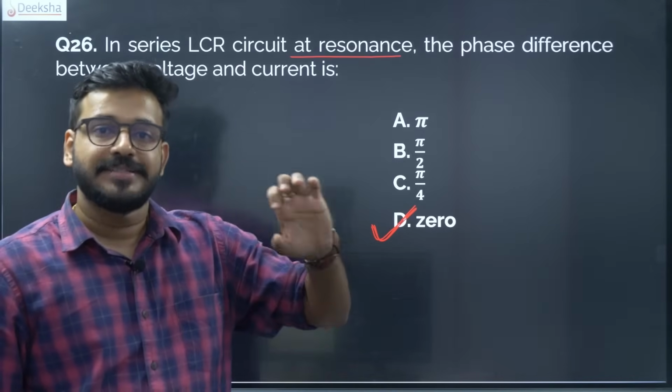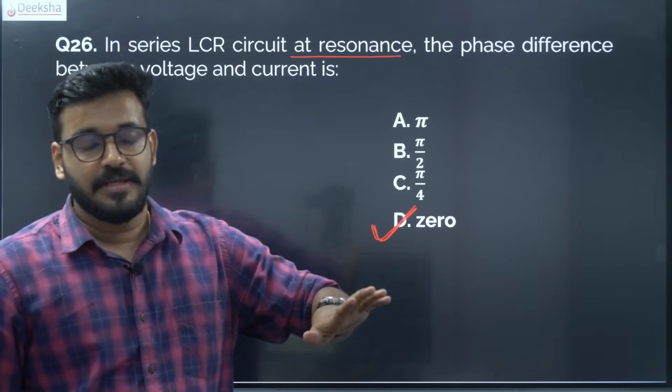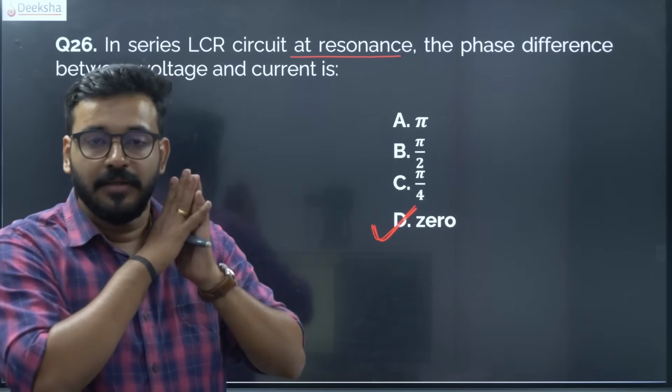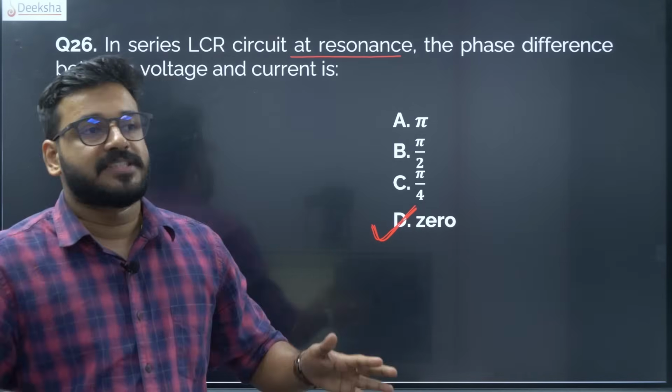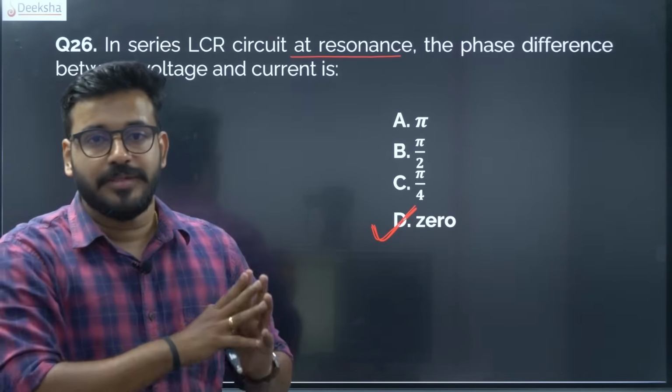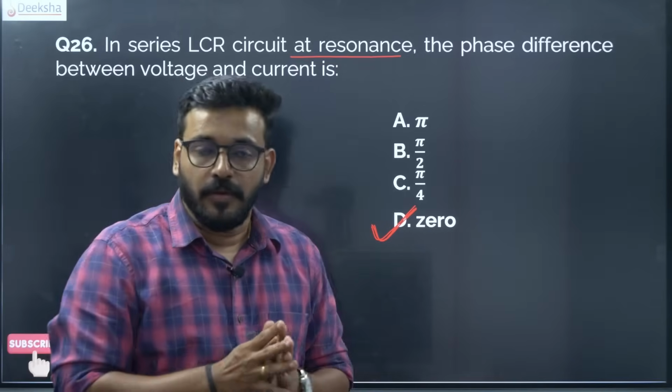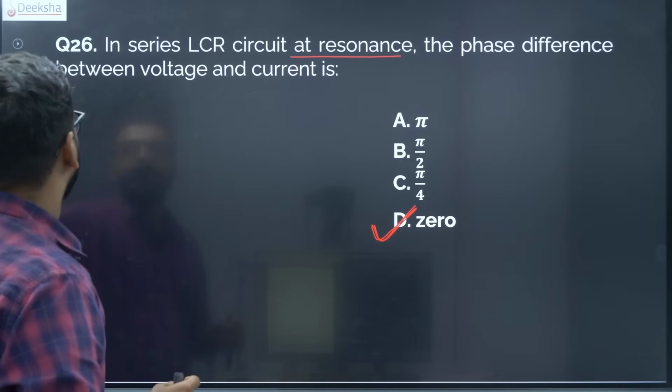Resonance itself means that there is no phase difference. The inherent frequencies are matching, and there is a maximum amplitude developed. So the phase difference is 0. There is no difference in the phase. Alright, that is the correct answer.